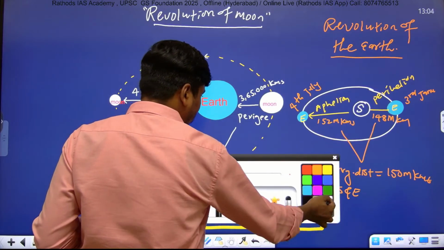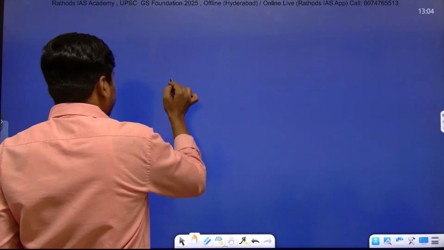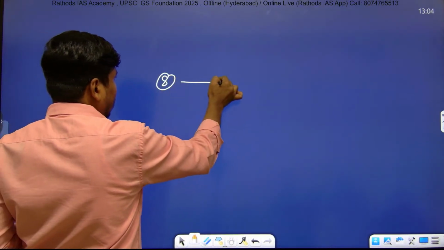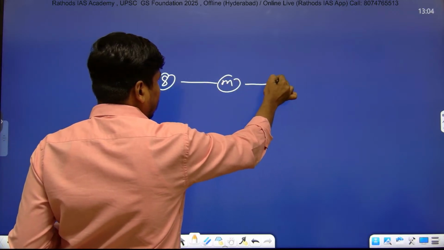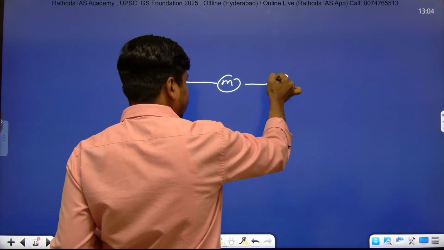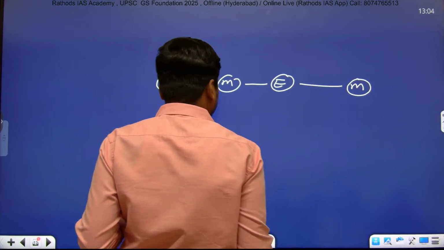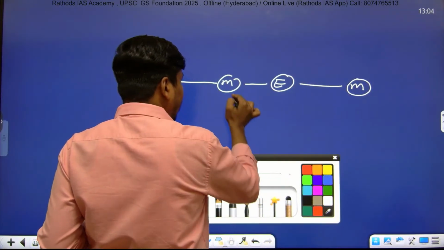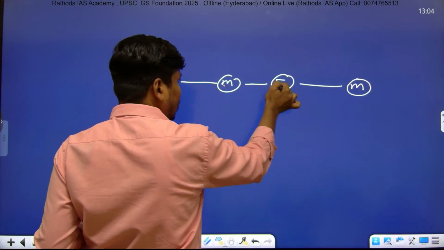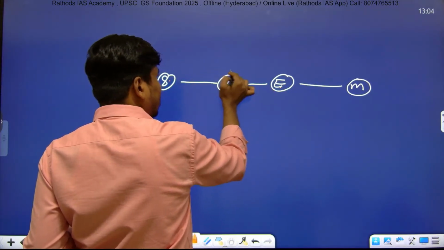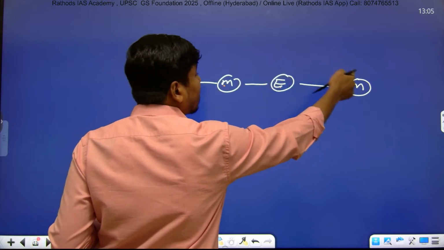Listen. Here Sun, Moon, and Earth, and the Moon can also come here. So here syzygy: Sun, Moon, Earth, and Sun, Earth, and Moon.